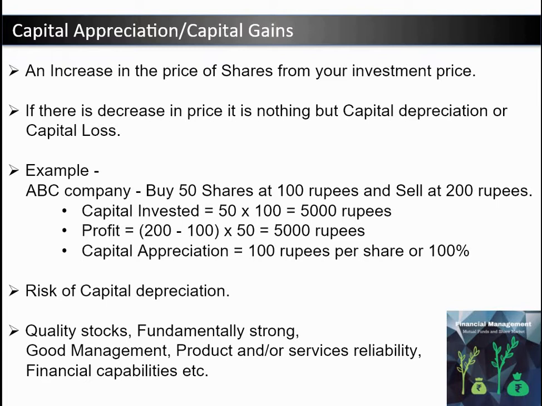Suppose we buy 50 shares of ABC company at a price of 100 rupees per share, and later we sold them at a price of 200 rupees per share. So our capital investment is number of shares into share price. It is 5,000 rupees. As we sold them at 200 rupees per share, our profit is 5,000 rupees. It is double. So our capital appreciation is 100%.